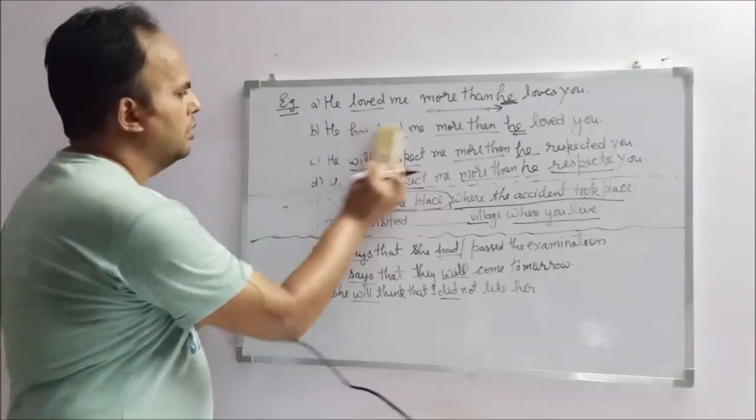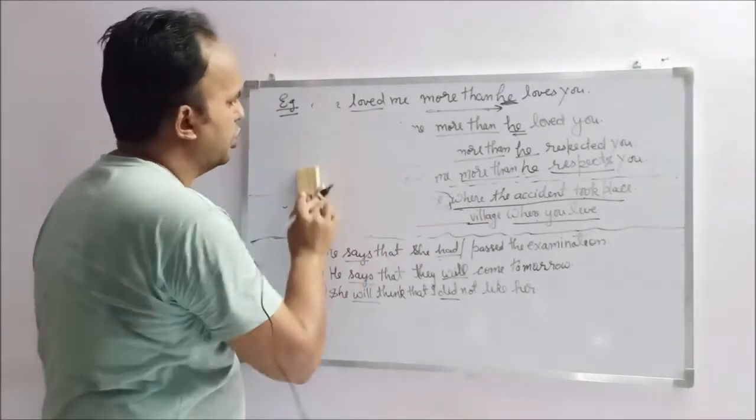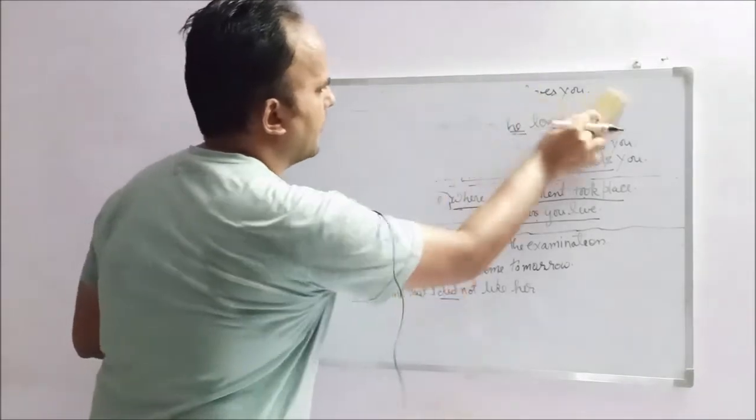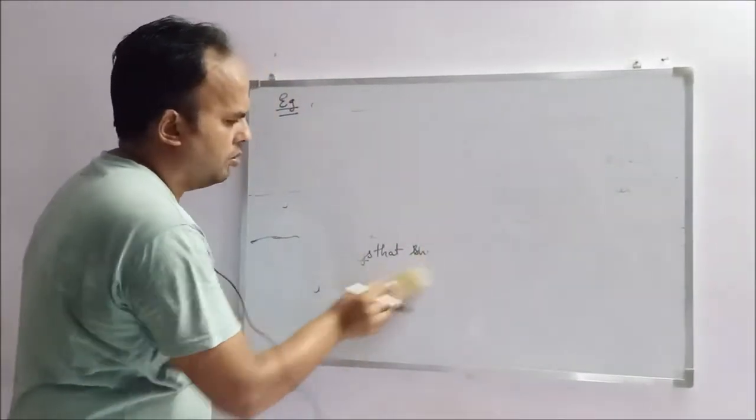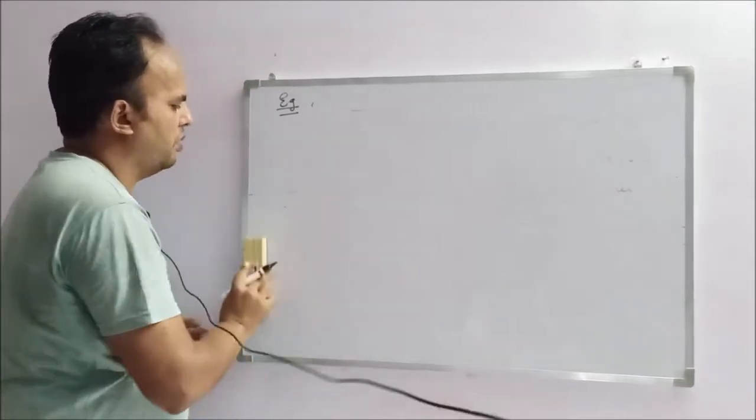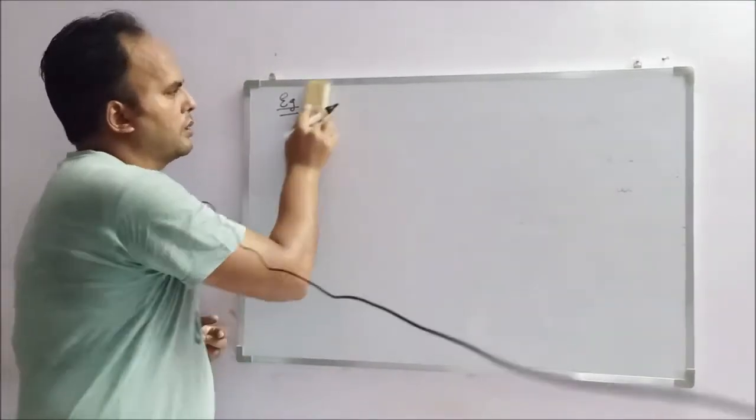So rules number 3, 4, 5 I am going to write over here, and then we are going to discuss 2 more things, and then this chapter we are going to close.